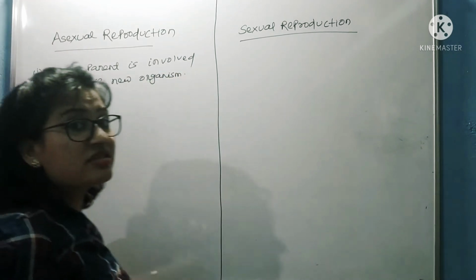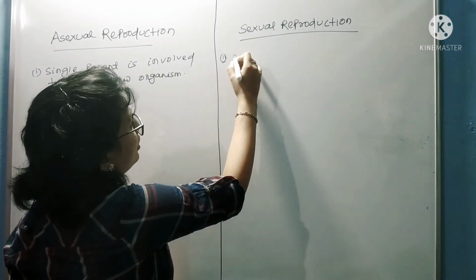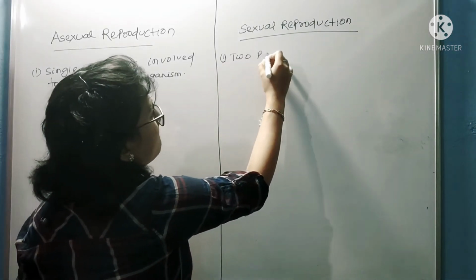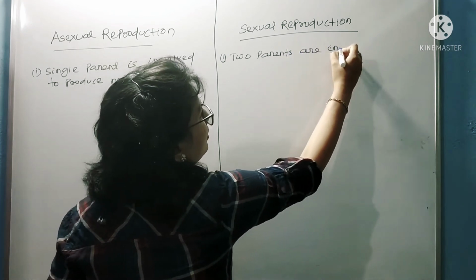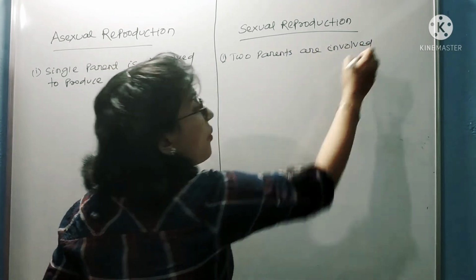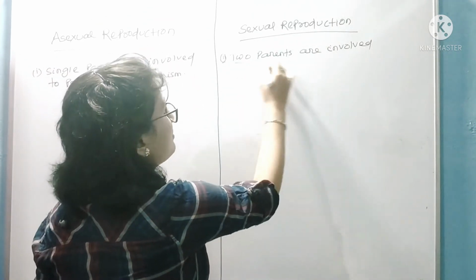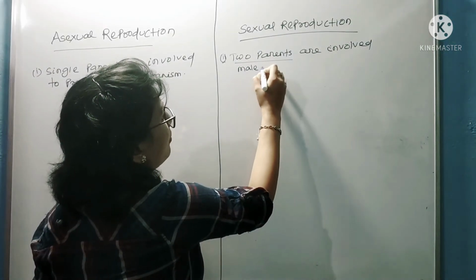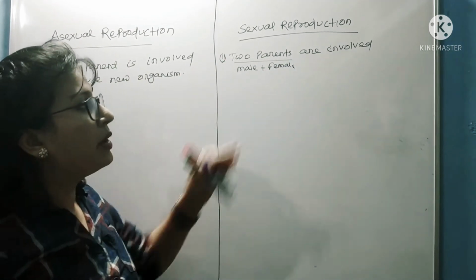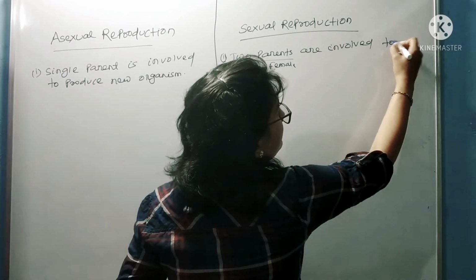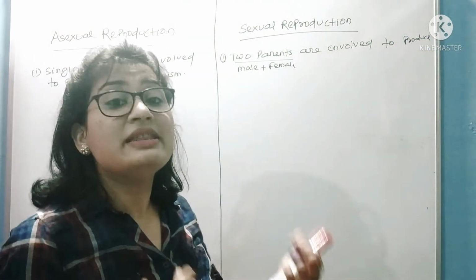But in case of sexual reproduction, 2 parents are involved. 2 parents means one is male, second one is female. 2 parents means male plus female. So 2 parents are involved to produce, what? To produce a new organism.